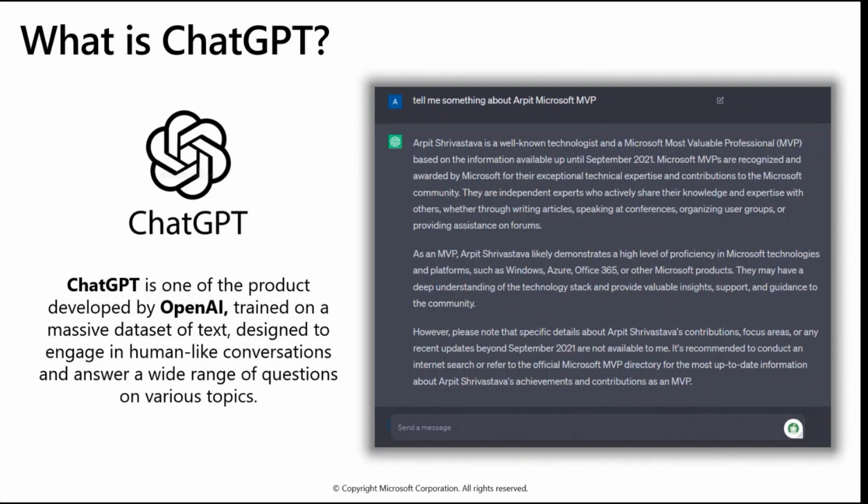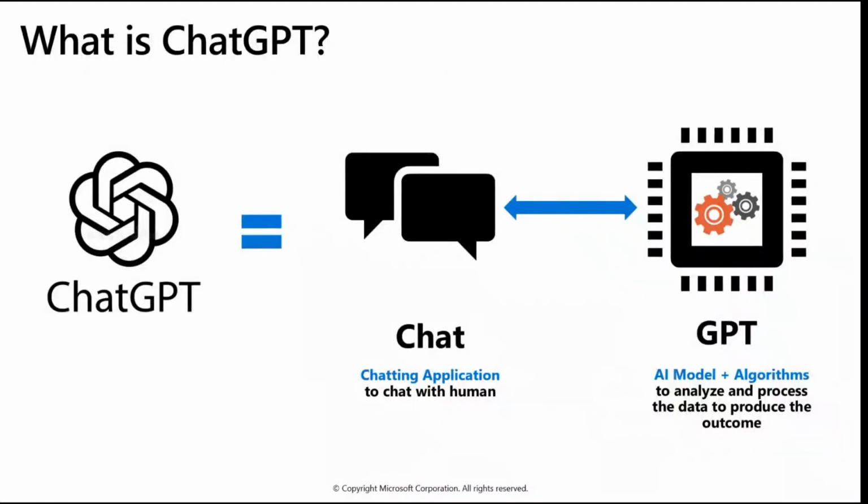If I break down ChatGPT, it is made of two words. First is chat and the second is GPT. Chat is nothing, it's just a chatting application like other chatting applications available in this world, to chat with humans. But GPT is basically an AI model. This is the name that OpenAI has given to the AI model.